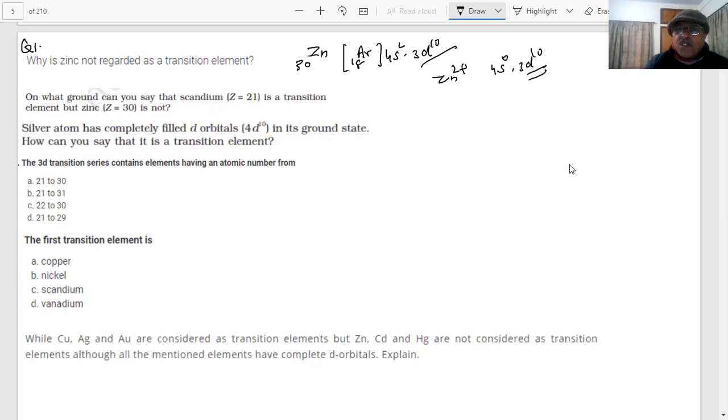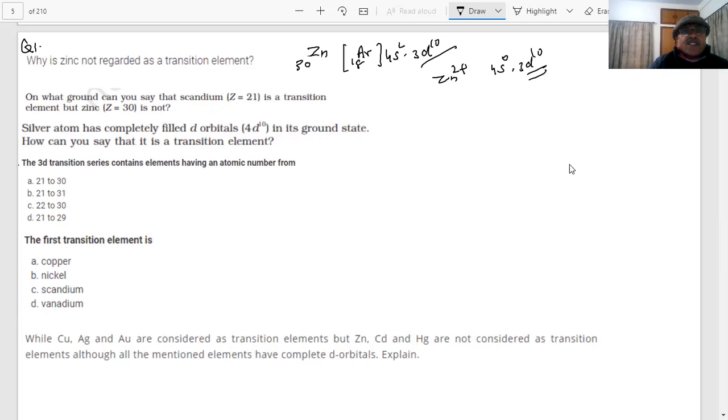Electrons fill first in 4s, but when you remove electrons, they go first from the 4s subshell. Important point. When two electrons are lost, they will go from the 4s first. So 3d10 for zinc. Therefore, it is not considered a transition element.